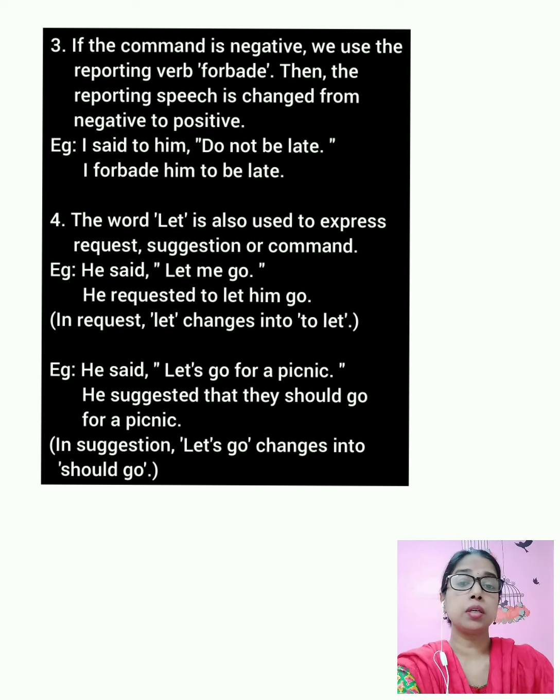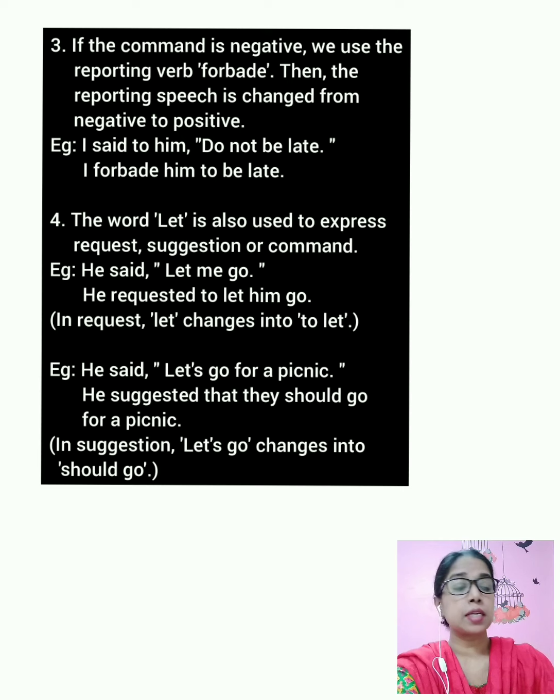So here in the direct speech, let me go, this is a request. So when you change it, you will be using the word to join the reporting verb and the reporting speech. So remember children, in request, let changes into to let.